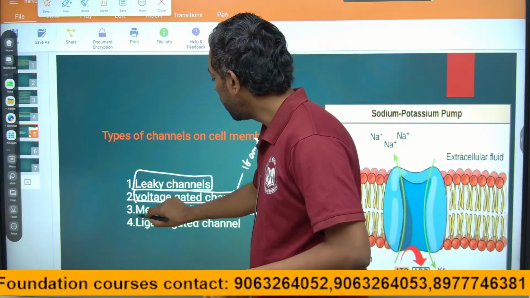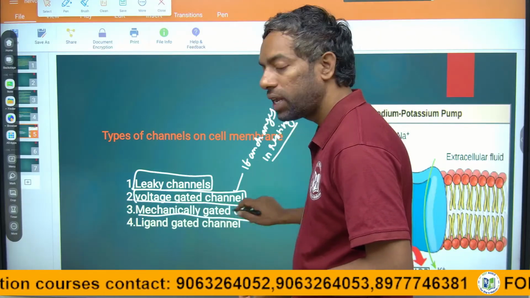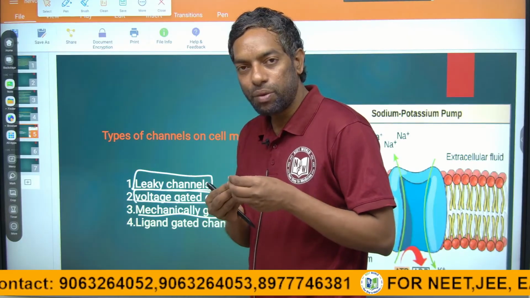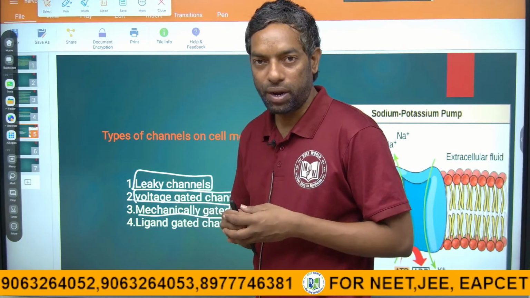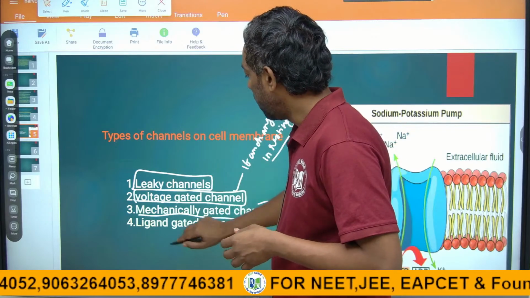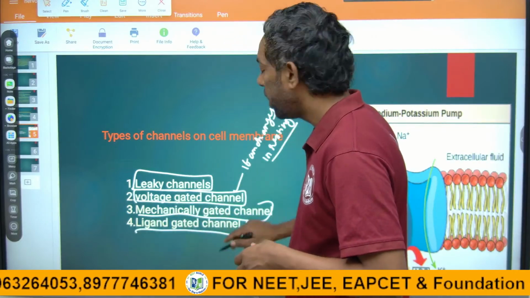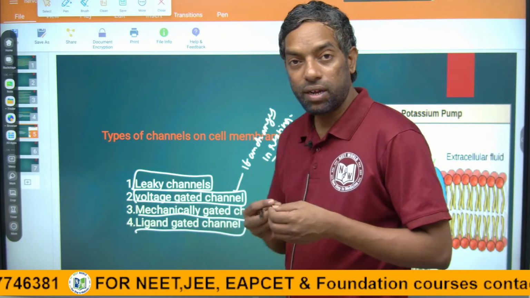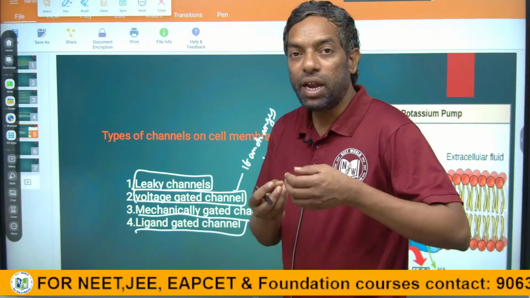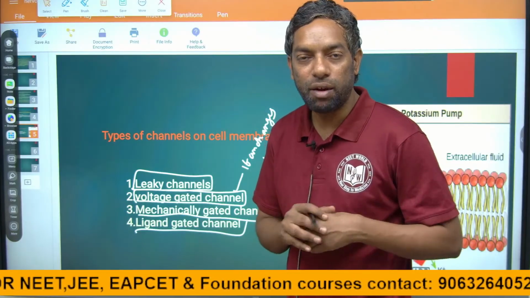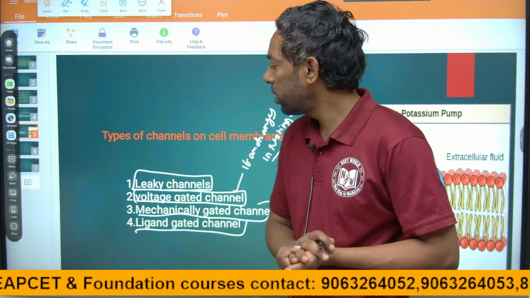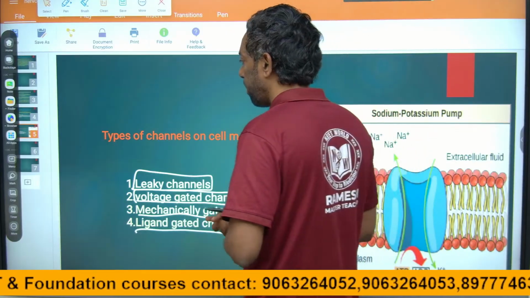The mechanically gated channel opens if any mechanical pressure is created on the cell. The ligand gated channel opens if any chemical creates an imbalance, meaning a chemical activates the cell membrane and the channel opens. We are going to discuss it.